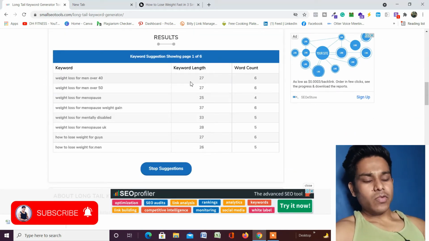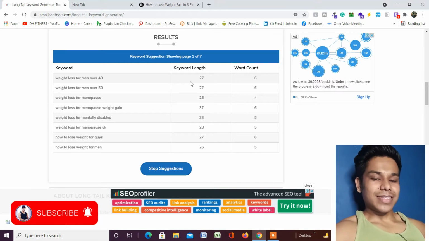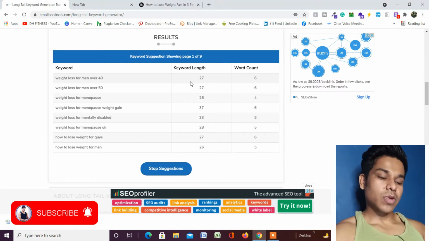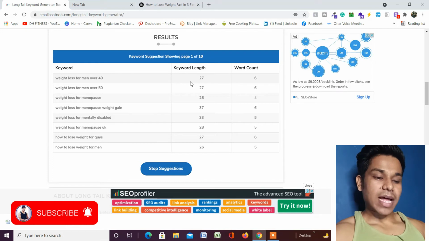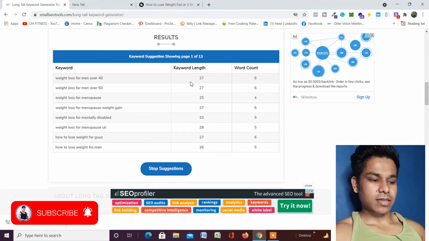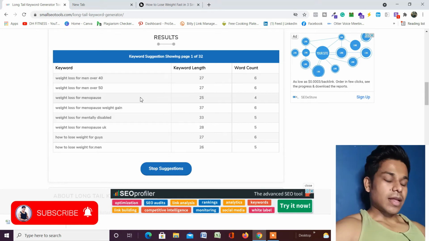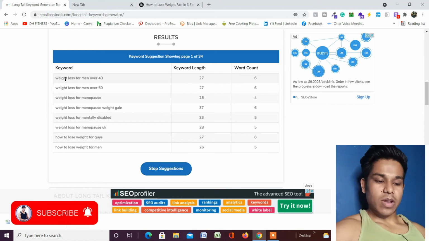So it will give you all the possible data around this keyword, all the possible long tail keywords on that keyword. So it will help you in an amazing way. Just wait for a few seconds, it will give you all the data. And as you can see, my keyword is already long. You can use a short keyword also, like weight loss, but still you will get all the long tail keywords.